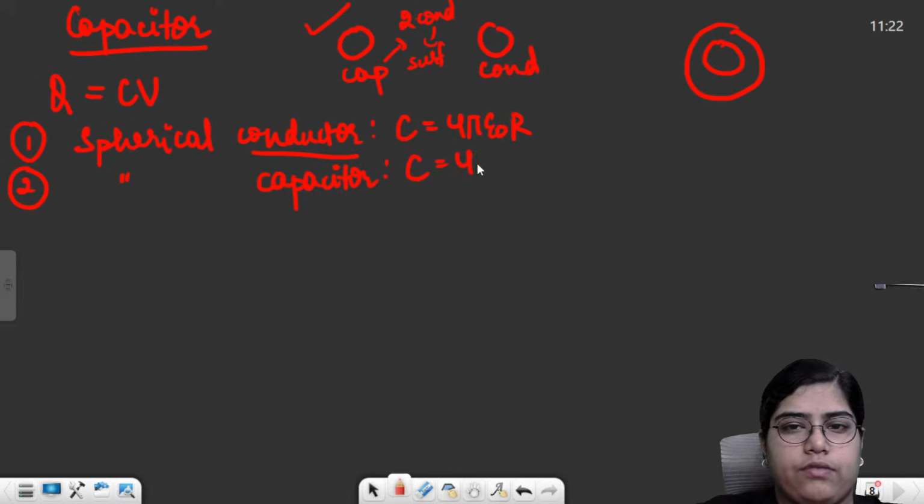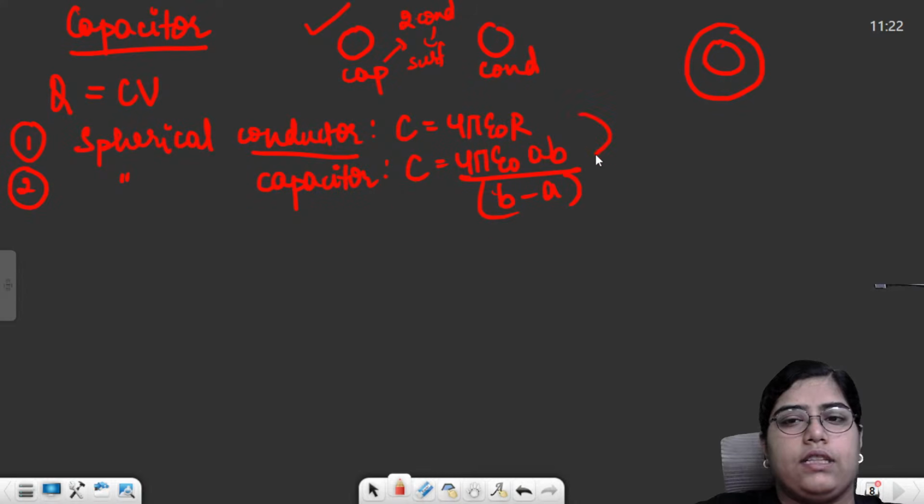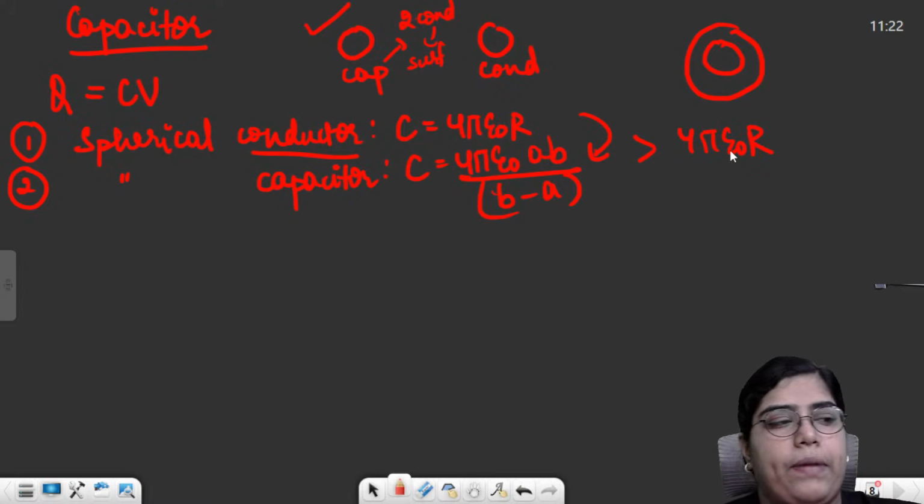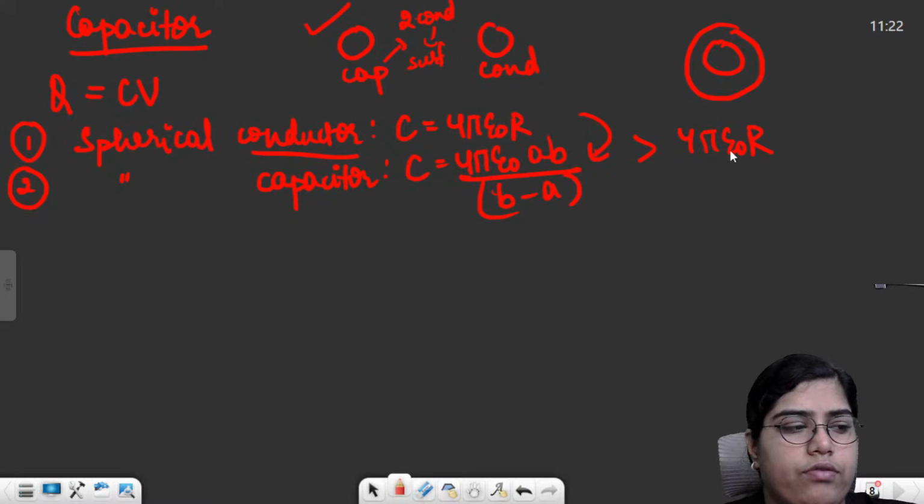For a spherical capacitor, the formula for capacitance was 4 pi epsilon naught AB upon B minus A. If you see, this value will always be greater than 4 pi epsilon naught R. So a capacitor will always store a greater amount of charge.